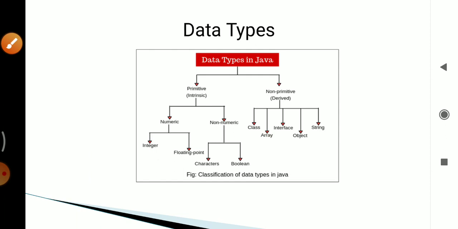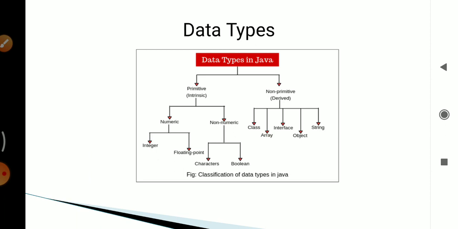Then data types in Java. There are two main types of data type. First is primitive data type and second is non-primitive data type. Primitive data type is also known as intrinsic or built-in data type, and non-primitive data type is also called derived data types or reference data types.